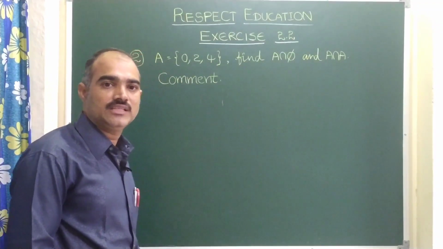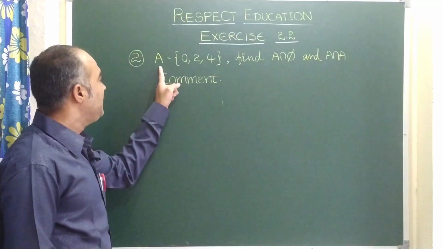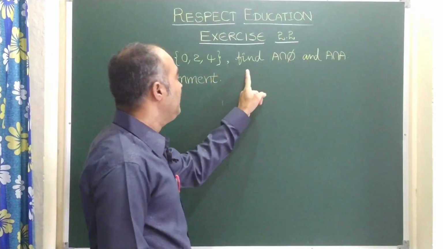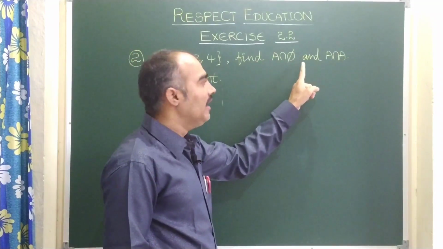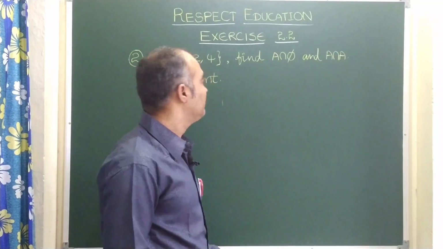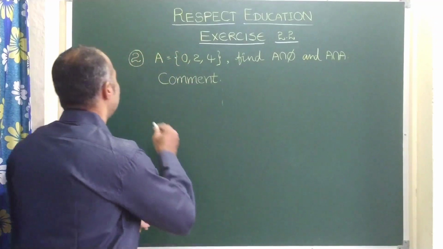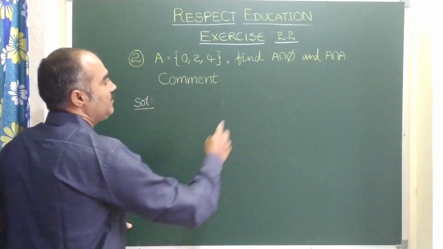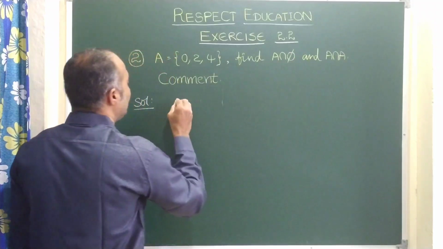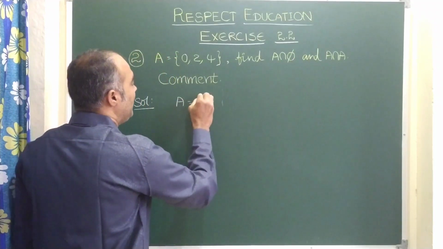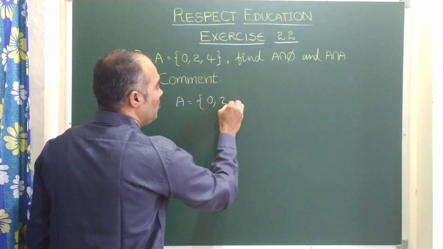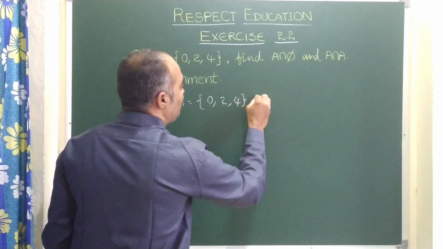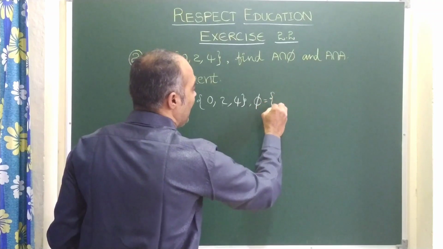Now let us see the next question, that is the second question. If A equal to 0, 2, 4, find A intersection phi and A intersection A. So let us start this problem. First we need to find A intersection phi. The given value is A equal to 0, 2, 4. Already you know, children, phi means nothing, an empty set.